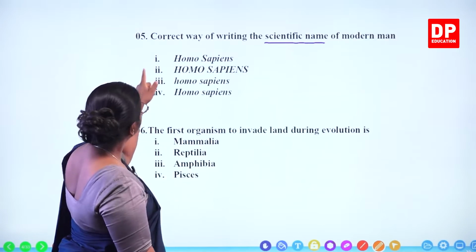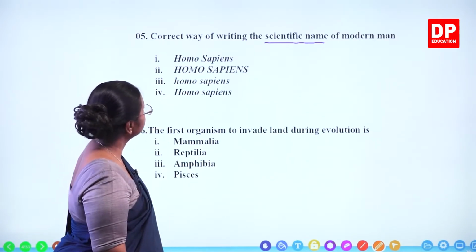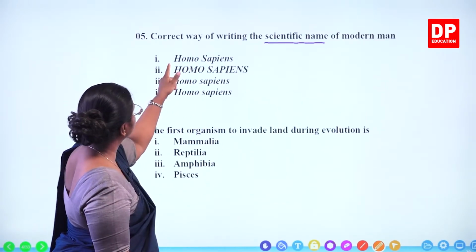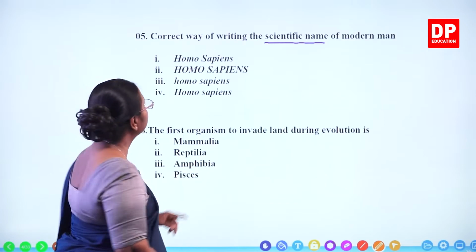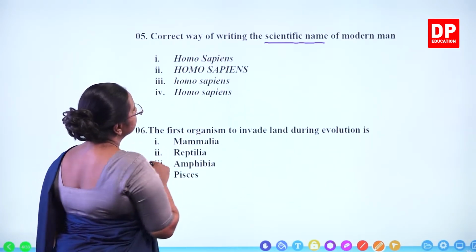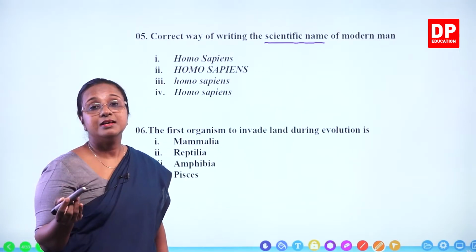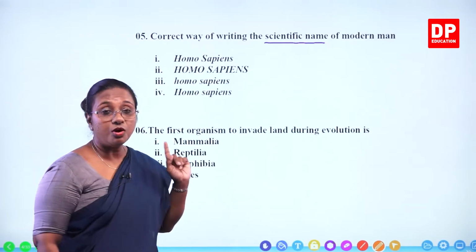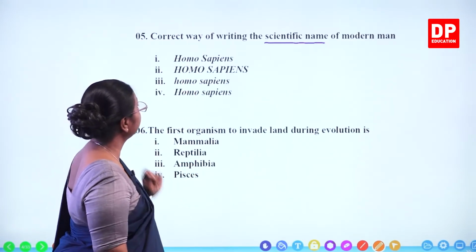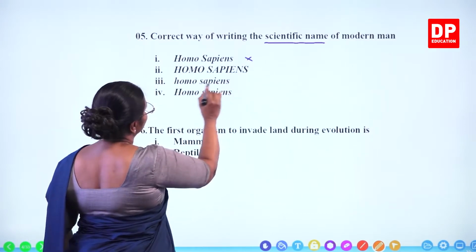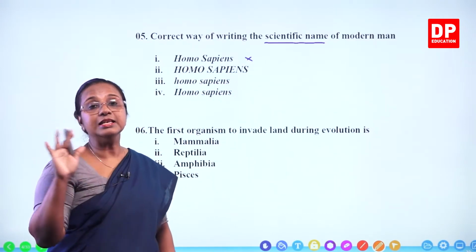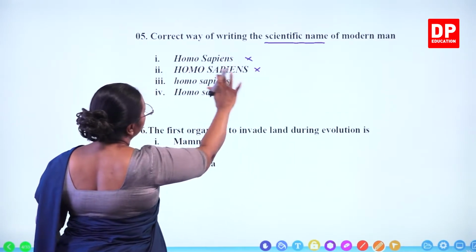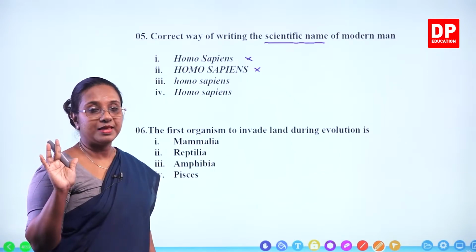Look at the first one. Homo sapiens sapiens. What's the problem? First, generic epithet is correct. Capital letter, rest are simple letters. But here you can see the S is a capital letter. That is wrong. S has to be simple. Specific epithet, all the letters have to be simple. So that's incorrect. Then we have the next one. Homo sapiens, all are in capital letters. That's also incorrect. But in both, they are all italicized. That's not a problem. That is correct.